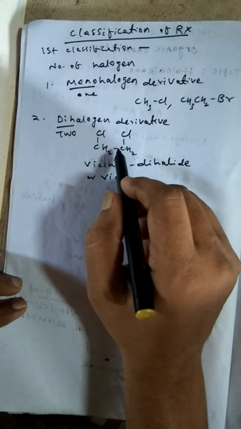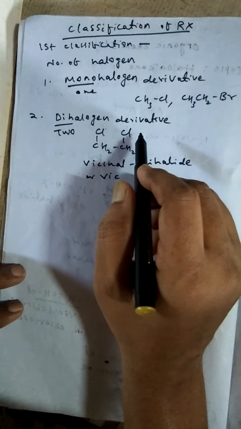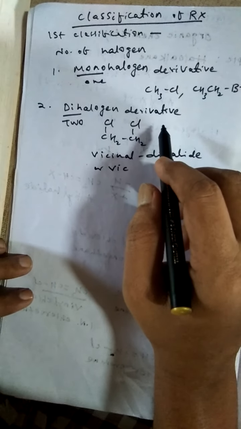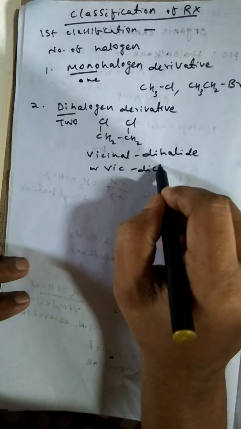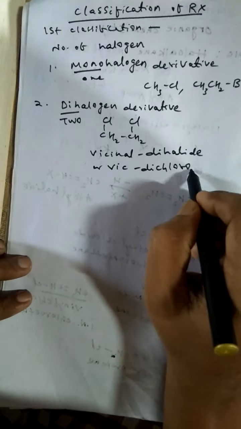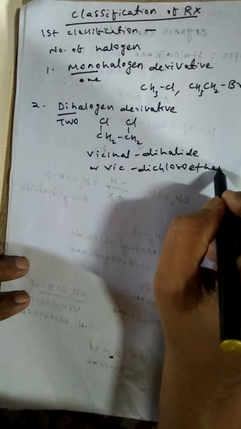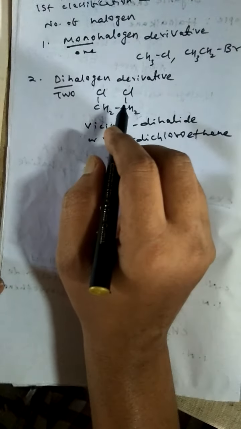So this is an example of vicinal dichloroethane. This is one dihalogen derivative.